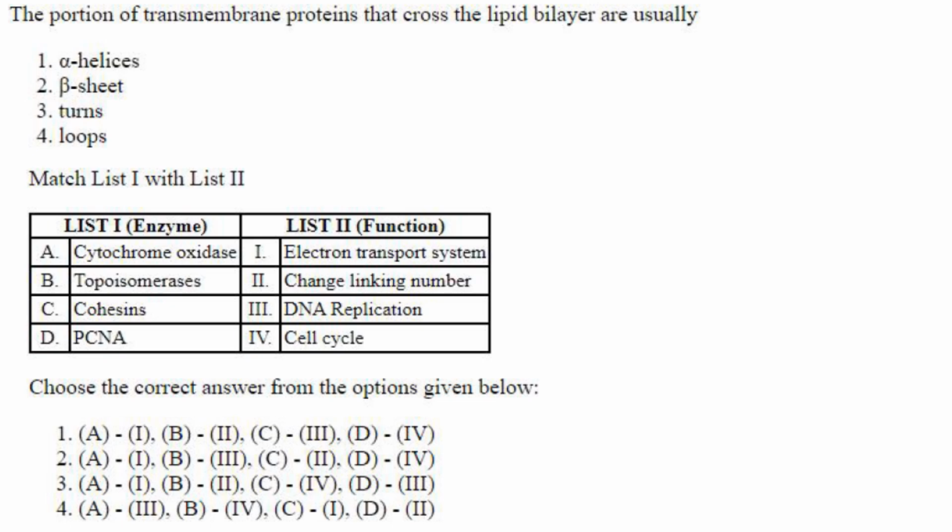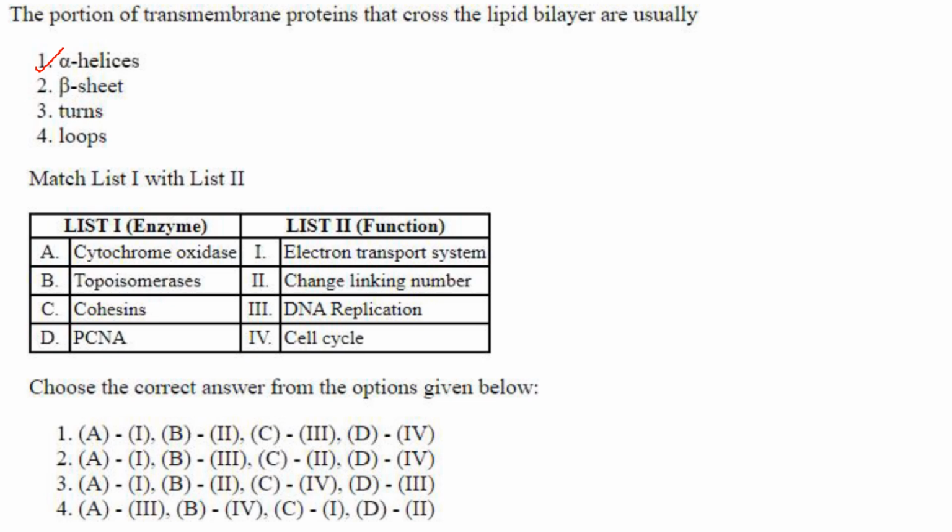So coming to the first question. The portion of transmembrane proteins that cross the lipid bilayer are usually of what structure? They are alpha helices. Answer is option 1.